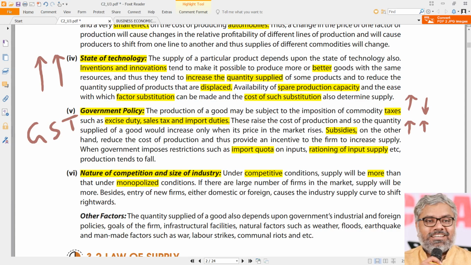So what happens? What they will do? They will do a little lesser supply to the market than the market can absorb. So if the demand is for, let us say, 10,000 Apple phones in Hyderabad, Apple will not supply 10,000 phones. It will supply only 5,000, 6,000 phones, and it will see whether the people are really gearing up to buy it or not. So when the supply is less, then only people will be more desperate to buy it, and then the brand image will increase. So supply in monopolized conditions is deliberately reduced, not that they cannot supply.